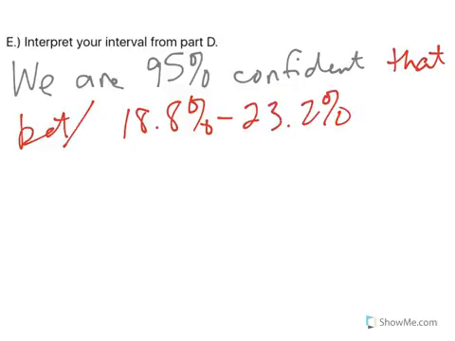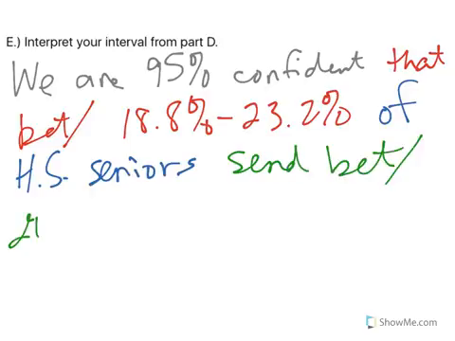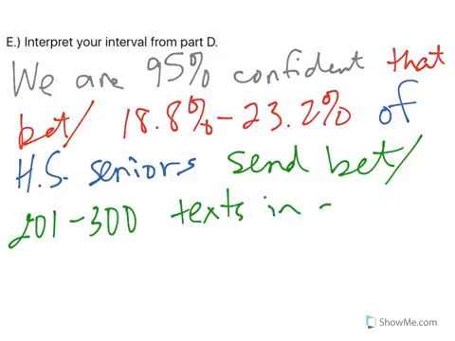So we're 95% confident that between 18.8% and 23.2% of who? Of high school seniors. And what do they do? They send between 201 and 300 texts in a day.